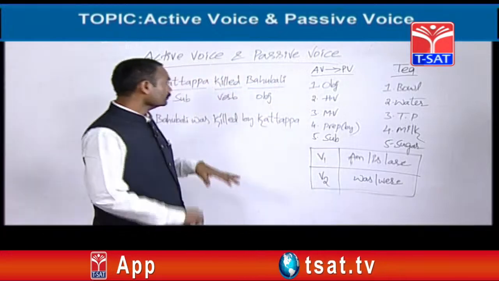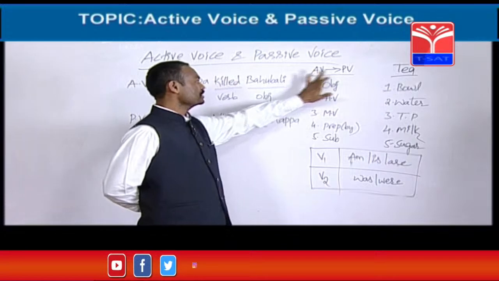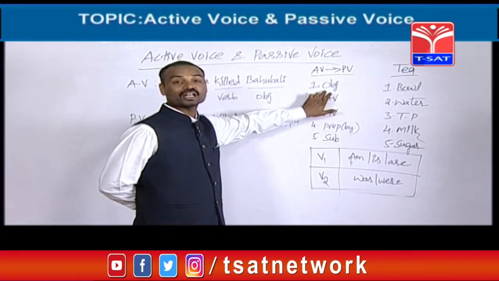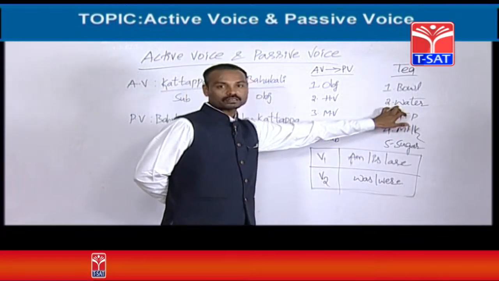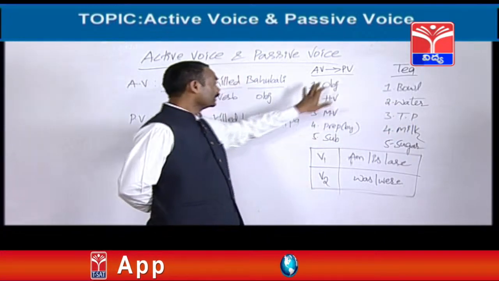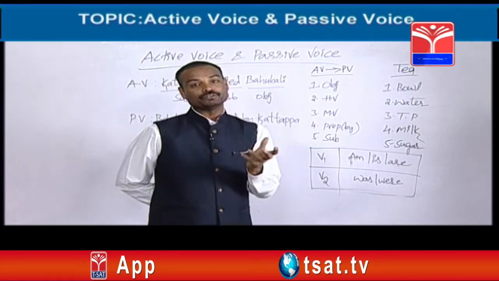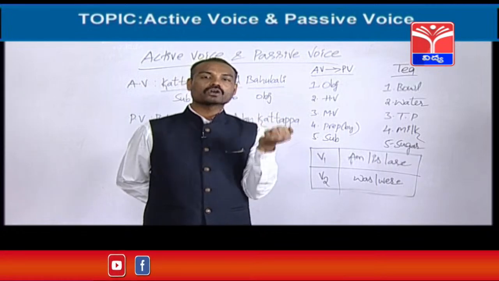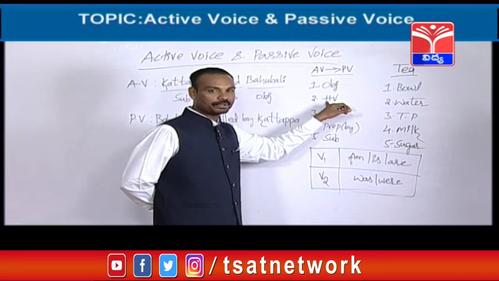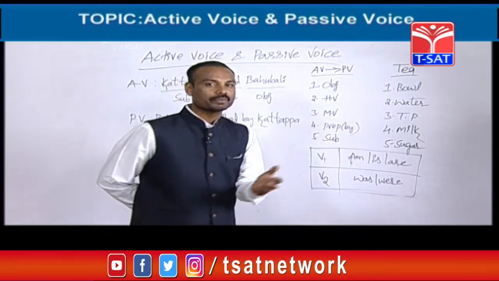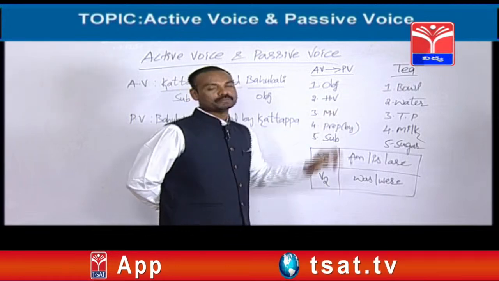Let's see. For preparation of tea, first we need one bowl. So, for changing active into passive, we need one object. Next, after taking the bowl, we should pour some water. The second item is water. Here, to change an active voice into passive voice, the second item is helping verb. In this topic, helping verbs are also called B forms. You can remember any word, whether it is B form or helping verb, whatever is easy for you. HV means helping verb. Next, MV means main verb.